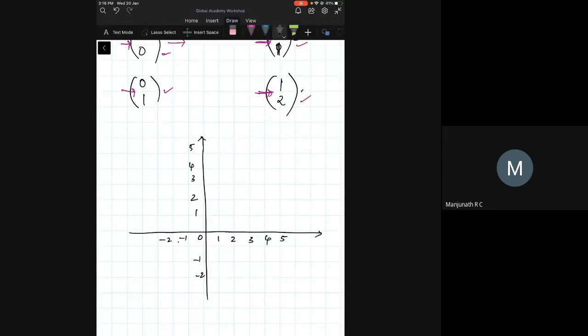So the input vector was 1, 0. What was the output vector? The corresponding output vector was 2, 1. Yeah, this is the direction. Input was this, output goes in this direction. Similarly, the input was 0, 1. This was the input. Where did the output go? The output was 1, 2. It went in this direction.